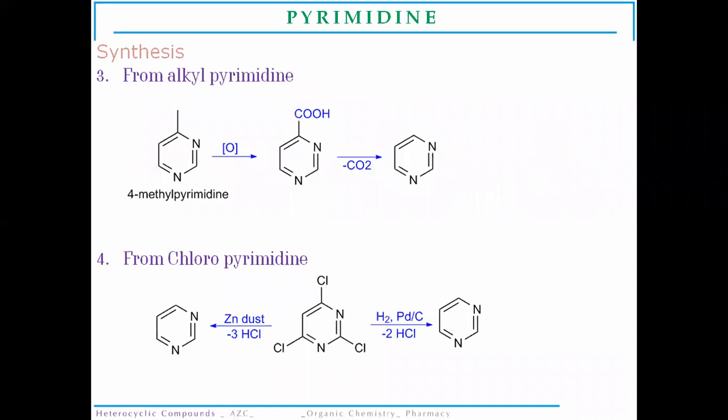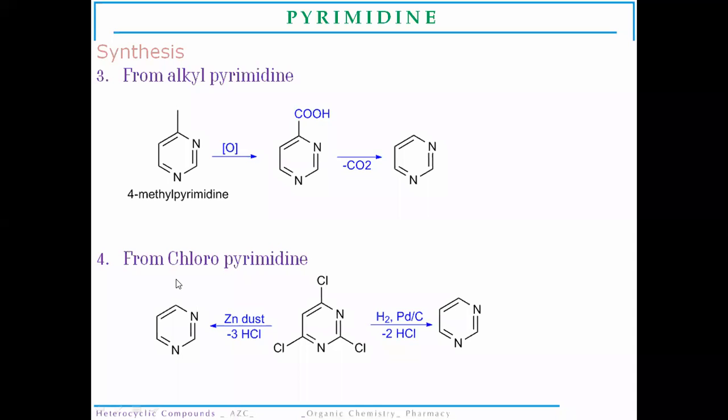Now the next method is from alkyl pyrimidine. Simply with the help of an oxidation reaction, this alkyl pyrimidine is converted into an acid pyrimidine, and this acid pyrimidine undergoes a decarboxylation reaction to remove the extra carbon atom. There will be a formation of a pyrimidine nucleus.